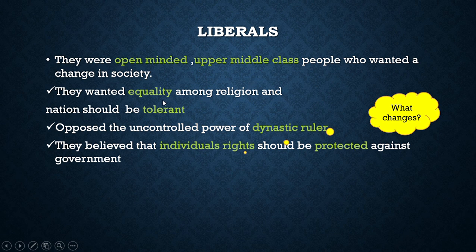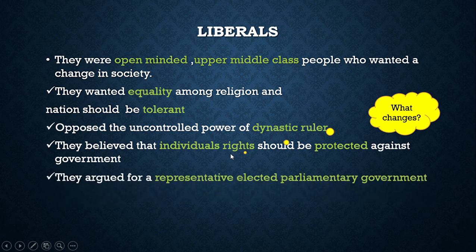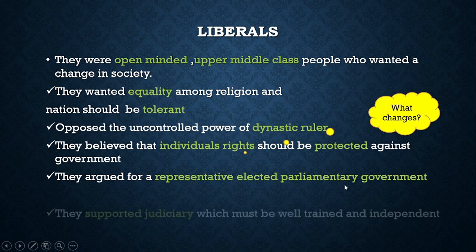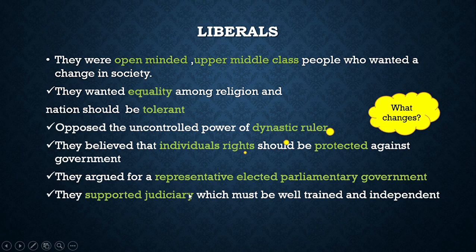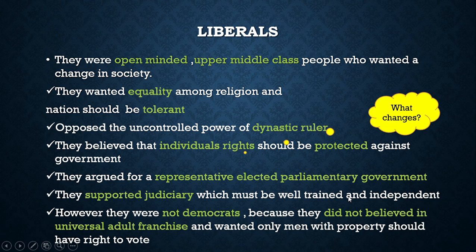So they wanted equality, they wanted tolerance towards all religions, they opposed dynastic rule, and they believed individuals' rights should be protected. They also argued for a representative elected parliamentary government. They supported a judiciary, which must be well trained and independent. This is very important. However, they were not democratic. This is what you have to remember.